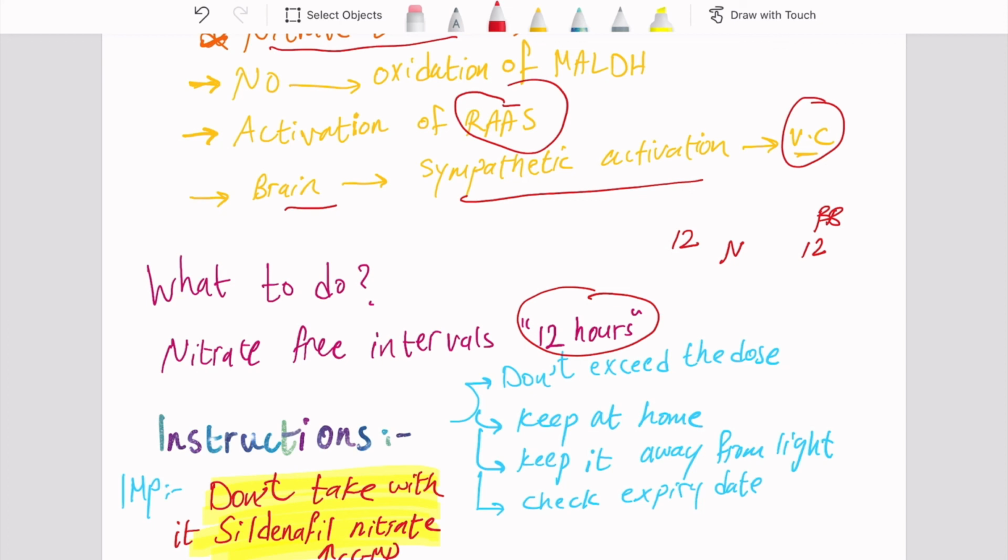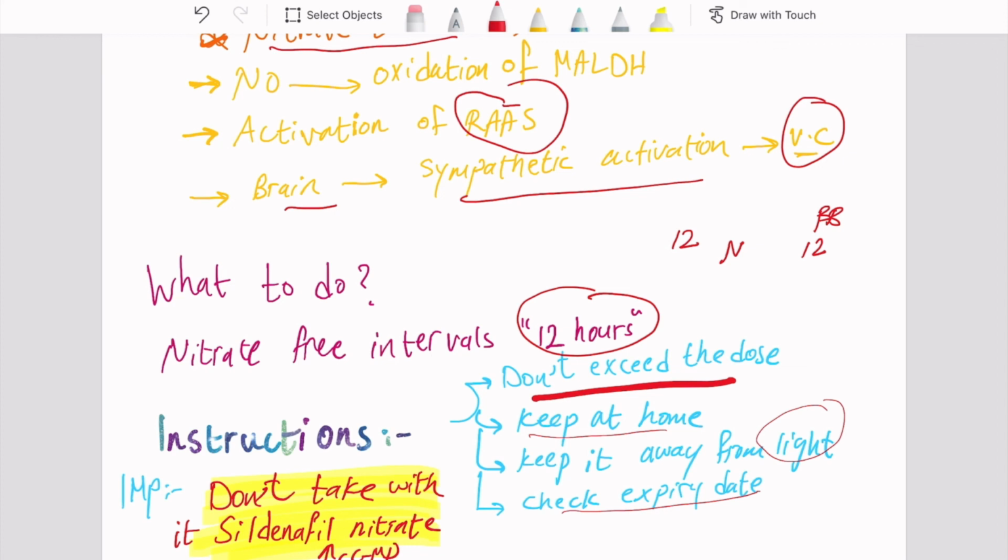Now, moving to the last point, which is the instructions that we should tell the patients when we prescribe nitrates for them. We will tell them, please don't exceed the dose. We don't want hypotension to happen. We don't want reflex tachycardia to happen. We don't want tachypnea to happen. In addition, we want to tell them to keep nitrates with them at home, so when they have chest pain suddenly, they can take it sublingually. Keep the drug away from light, as this may lead to the expiration of the drug. And check the expiry date from time to time.